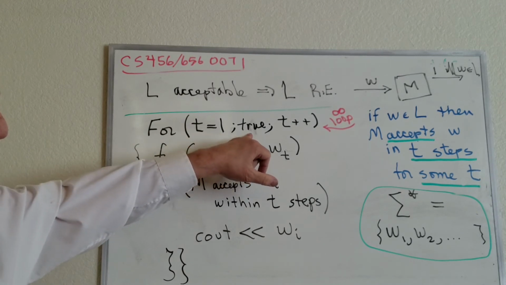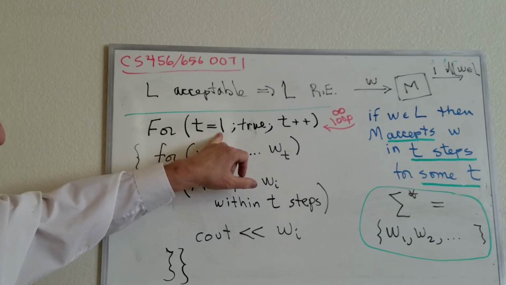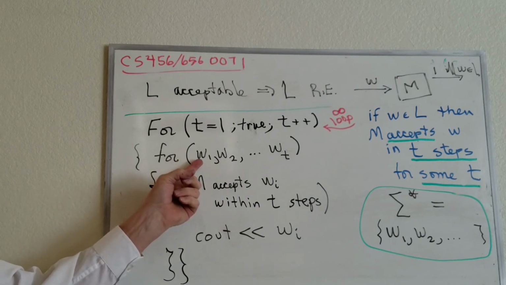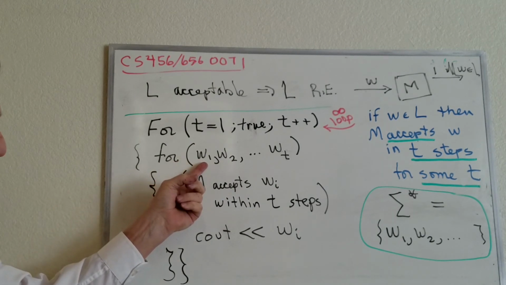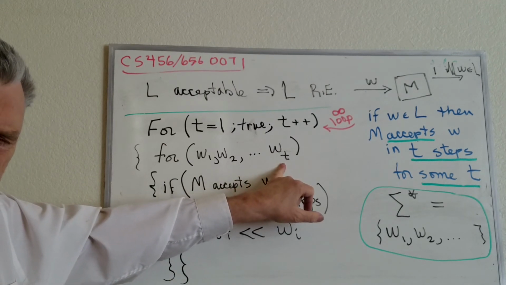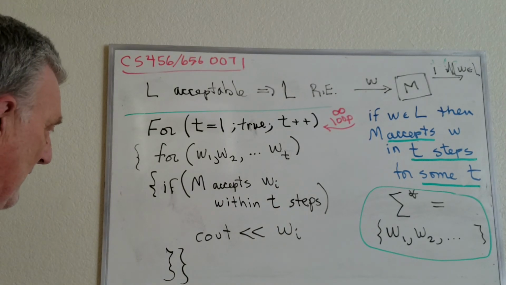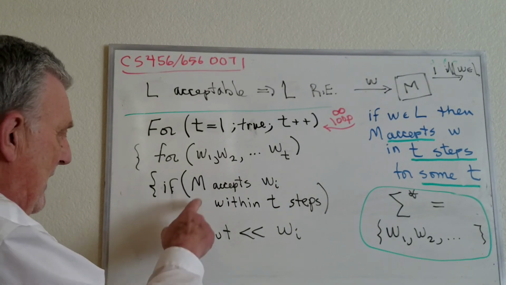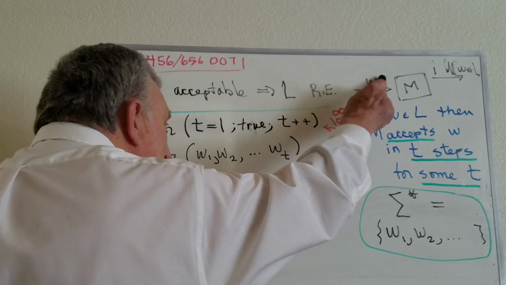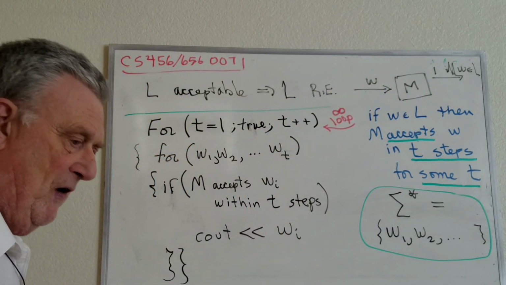All right, now inside the infinite loop, well, the infinite loop does for every integer. Now true means, of course, that it keeps going no matter what. So you go t equals 1, 2, 3, 4, 5, and so forth. Now, what we do is this loop is supposed to go through sigma star, but we truncate it. We only go through the first t strings in sigma star. All right, now what we do after that is we then let M operate on Wi. So we put in Wi here and let this run for t steps and then halt it.